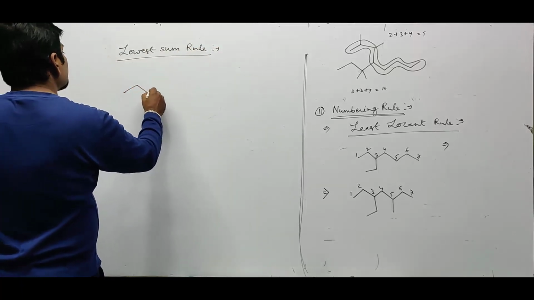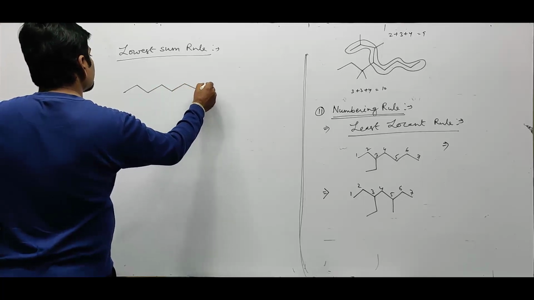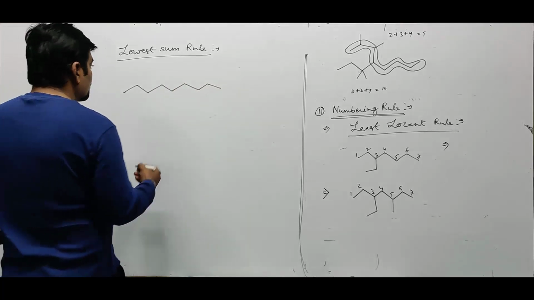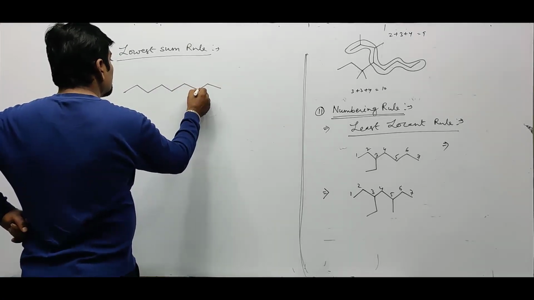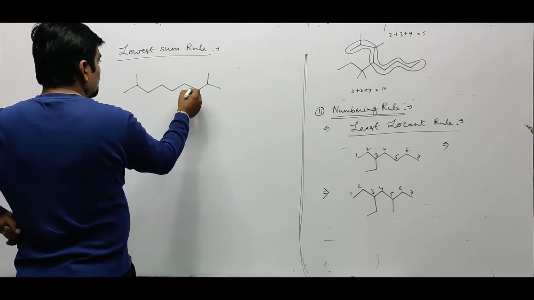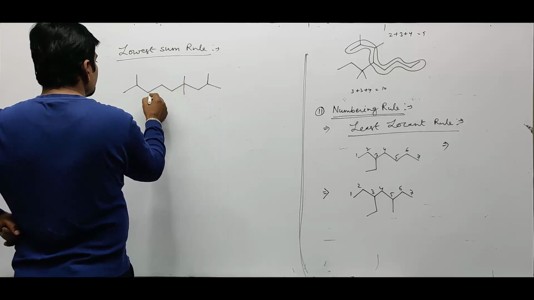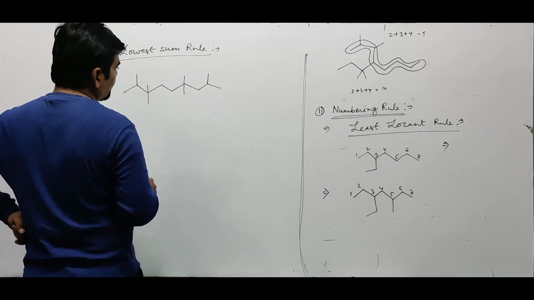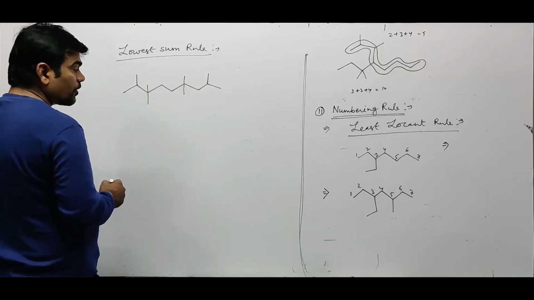For example, this is the main chain, and on this main chain, over here methyl, at this place methyl, along with that over here 2 methyl and over here 2 methyl.